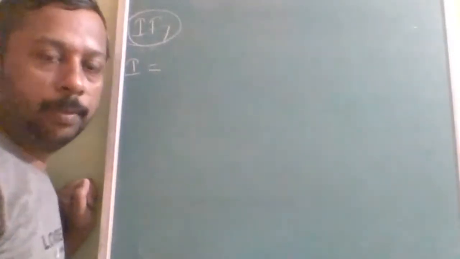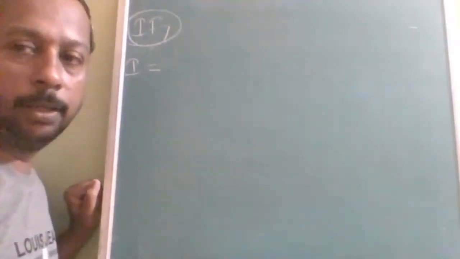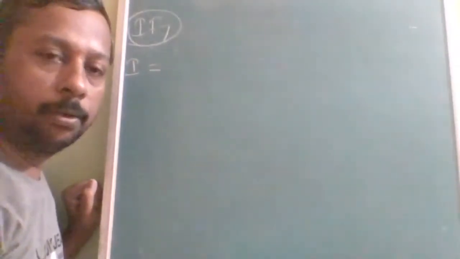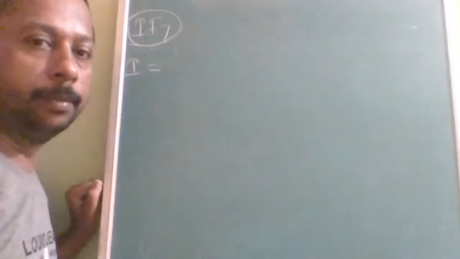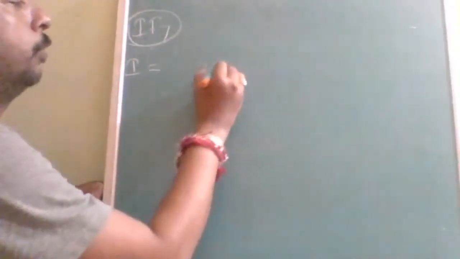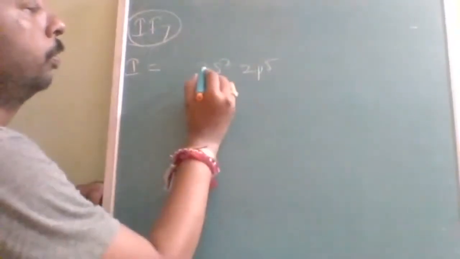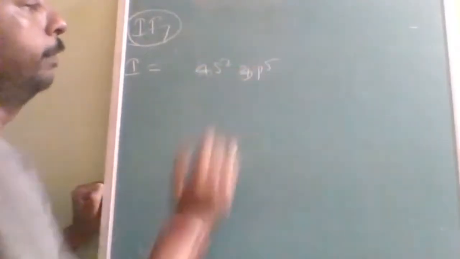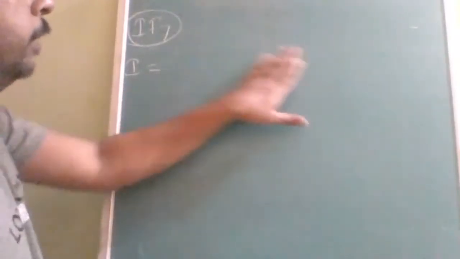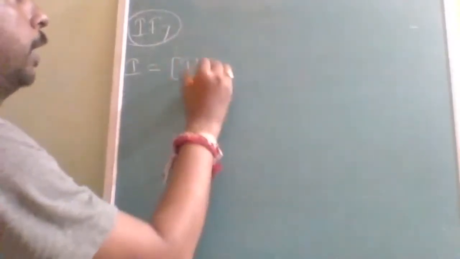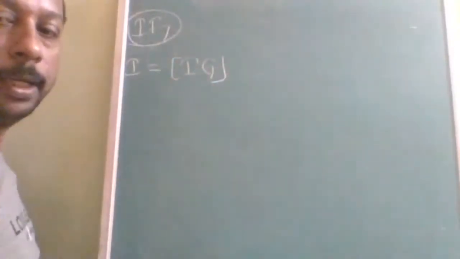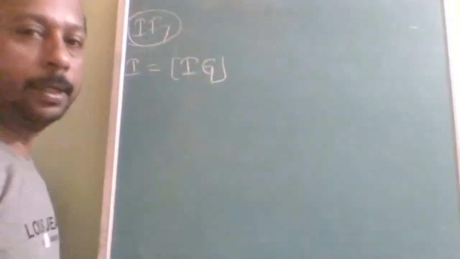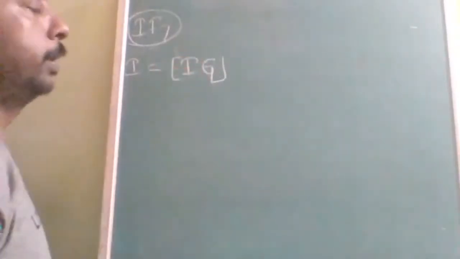You need not remember the atomic number. You are working only with the valency configuration, so don't worry about the atomic number. Fluorine will be 2s2 2p5. Chlorine will be 3s2 3p5. Bromine will be 4s2 4p5. So iodine will be what? 5s2 5p5. Even you can write Ig. In books also they will write it like this. Ig means inert gas.